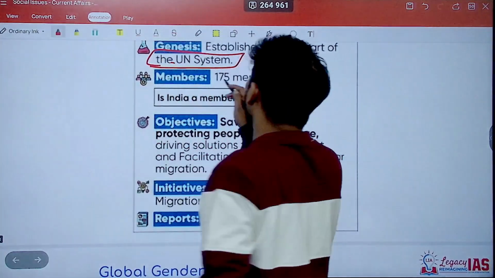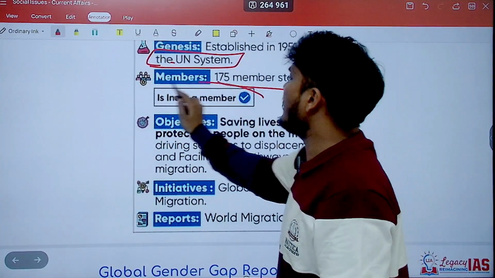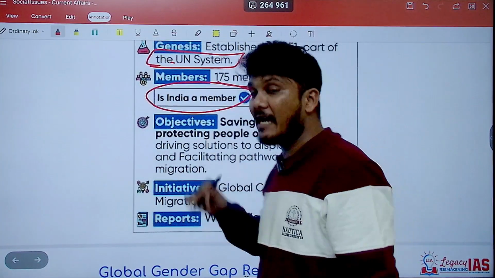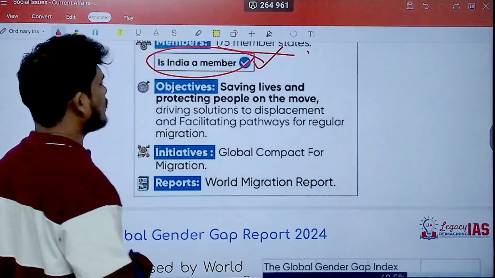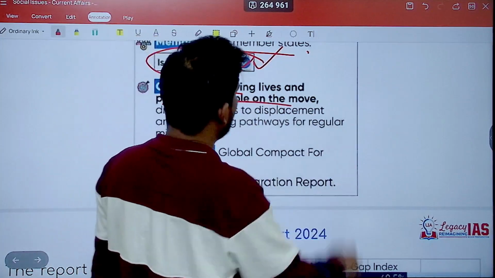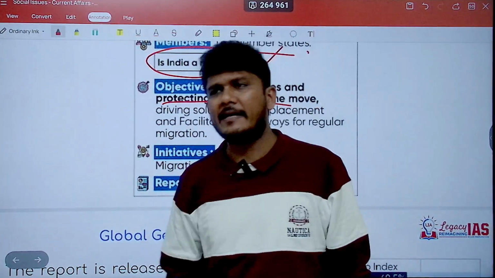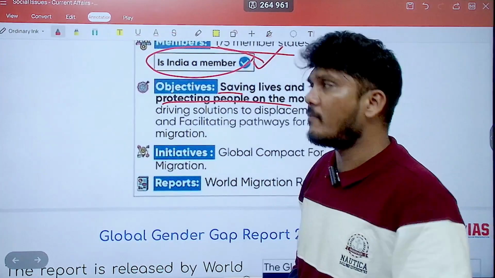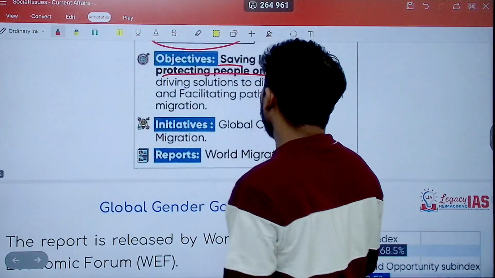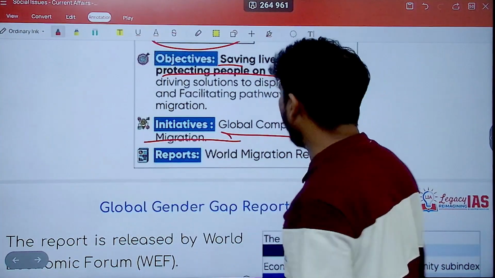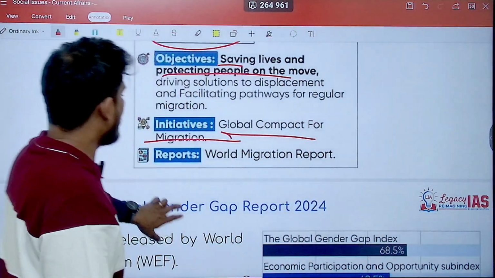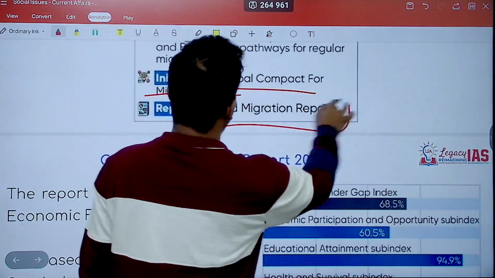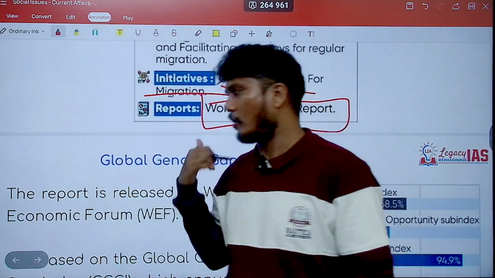Going ahead, around 175 member states. Is India a member? Yes, India is a member of International Organization for Migration. What is the objective? Saving lives and protecting people who are on the move, who are migrating, providing them shelter, helping them, saving their lives basically. Initiatives: Global Compact for Migration is the initiative they have taken to save the lives of the migrants. And of course, it brings out the World Migration Report that we just now saw.